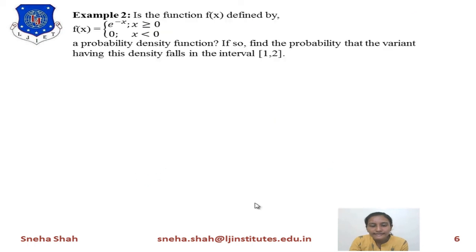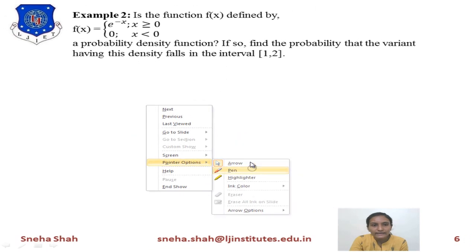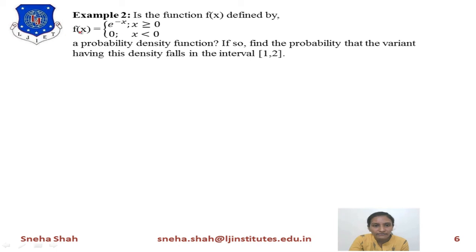Now the next example is: the function f of x defined by this is a probability density function. Means this function f of x is given to you and you have to find out whether the given function f of x is a probability density function or not. If so, find the probability that the variate having this density falls in the interval 1 to 2.